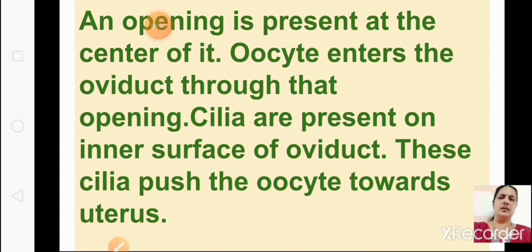Cilia present on the inner surface of the oviduct push the oocyte towards the uterus. So the hair-like structures called cilia present in the oviduct push the oocyte into the uterus. This is the female reproductive organ.